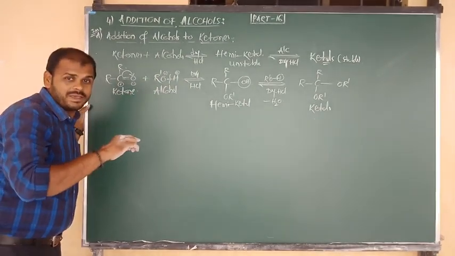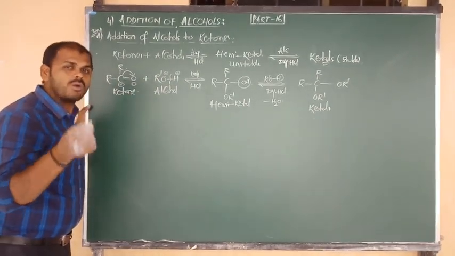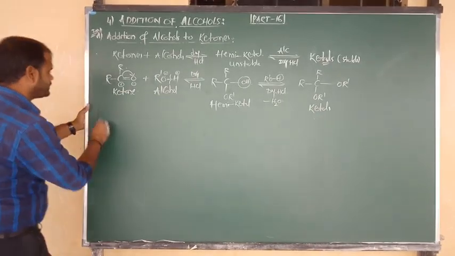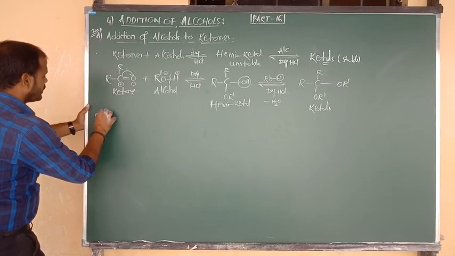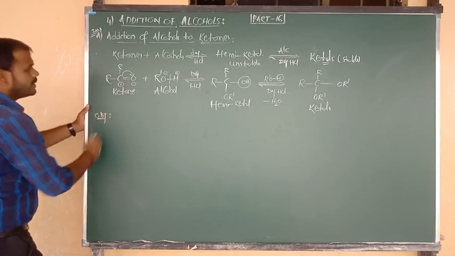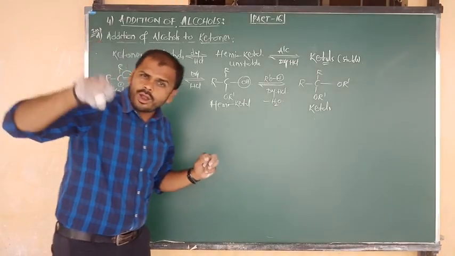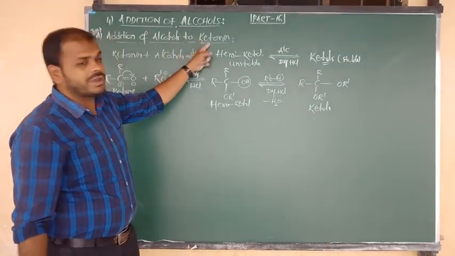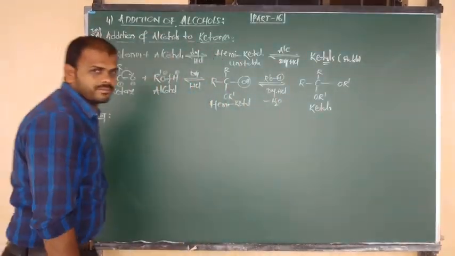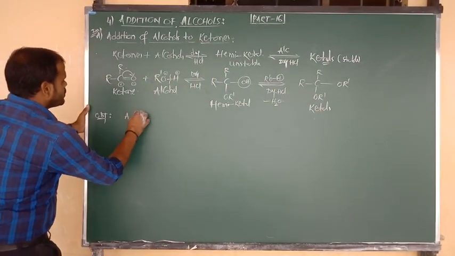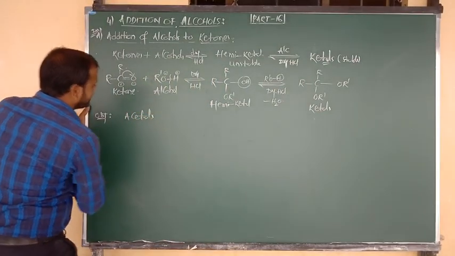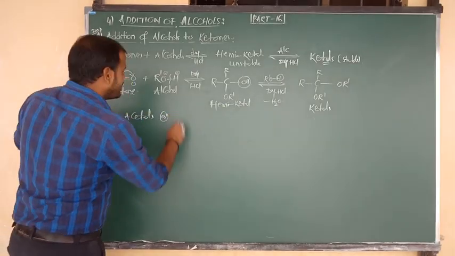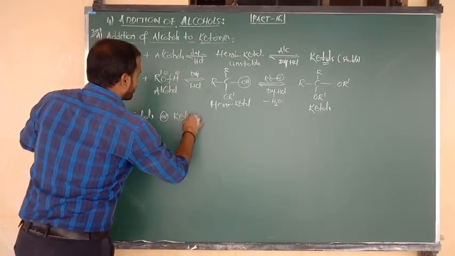But from these two topics I want to explain one small important objective information. Addition of alcohol to aldehyde, what is the final product? Acetal. Addition of alcohol to ketone, what is the final product? Ketal. So from aldehydes we get acetals, from ketones we get ketals.